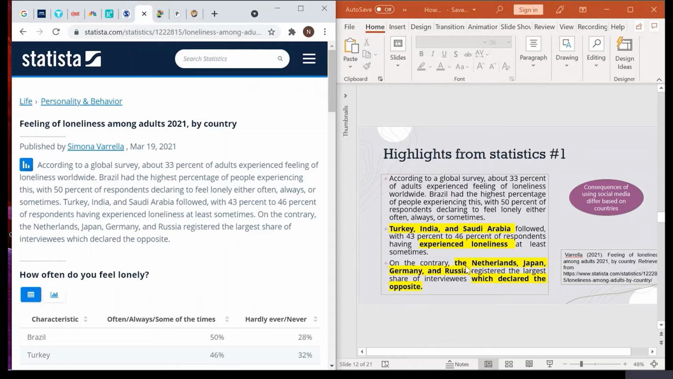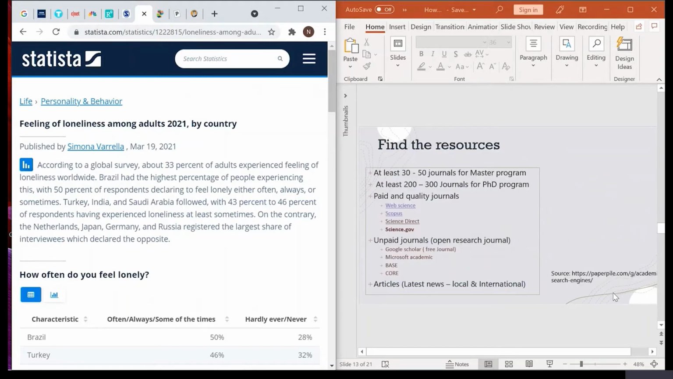However, countries such as the Netherlands, Japan, Germany, and Russia feel the opposite way. It means that social media does not have any negative impact on them. So this statistic gives it the other way around. We have to look at it: different countries have different findings. So basically, we have to look for so many resources, so that we are able to overview the current research problem.